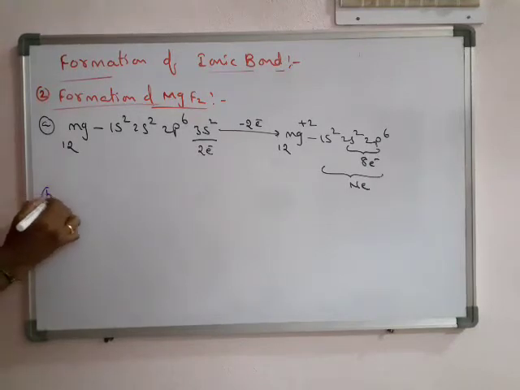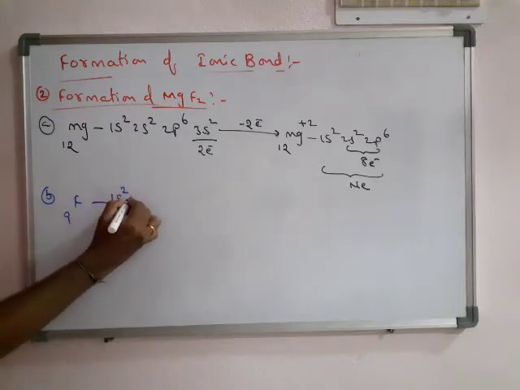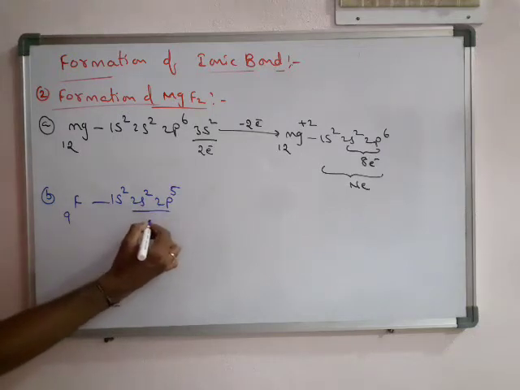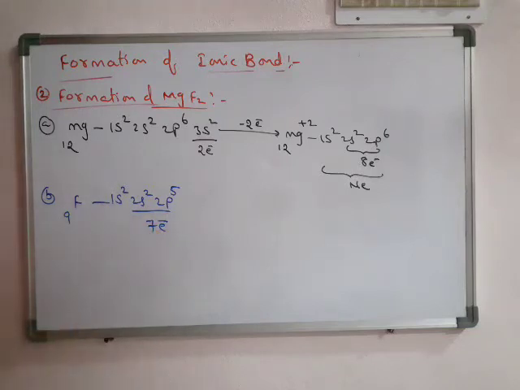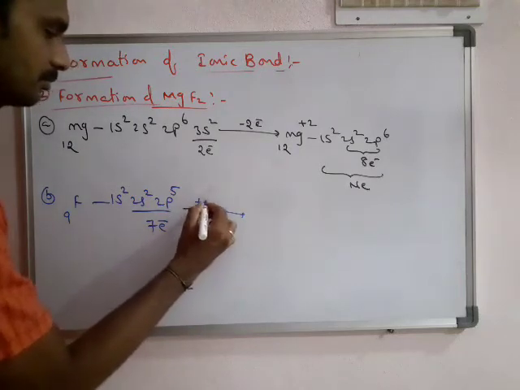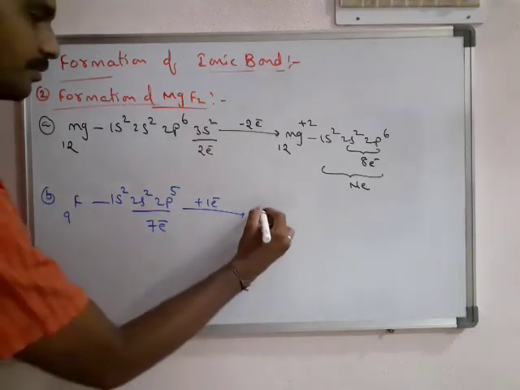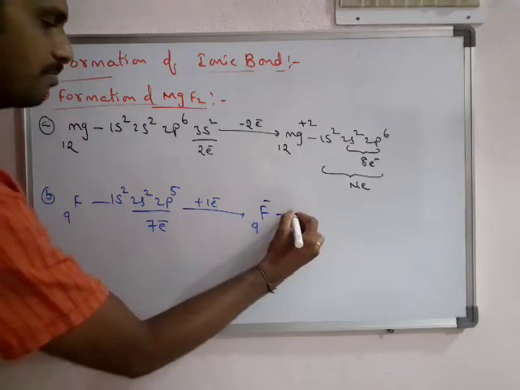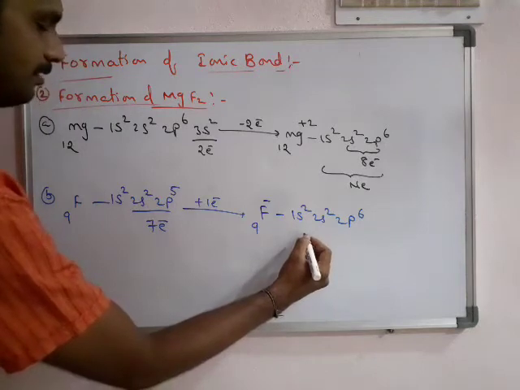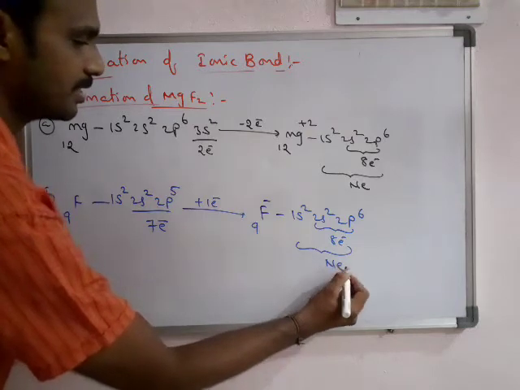Okay, see the F configuration. F is just 9. So 1s2, 2s2, 2p5. It has 7 electrons, just like chlorine. 7 electrons. It needs just only 1 electron. It becomes F minus, 1s2, 2s2, 2p6. Octet configuration and the total configuration becomes neon.